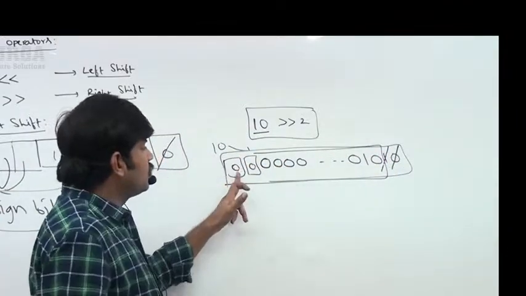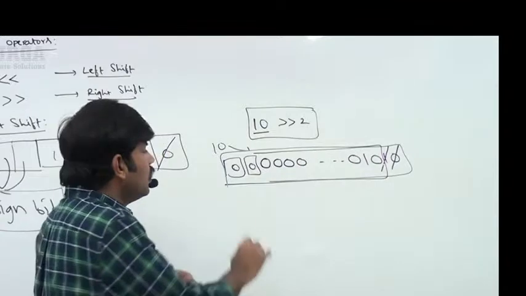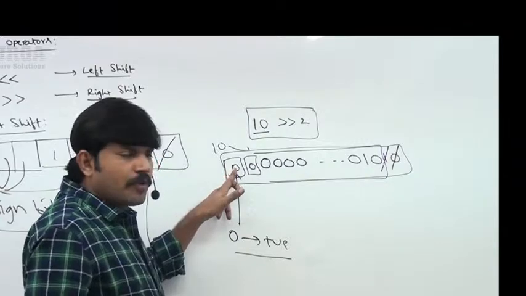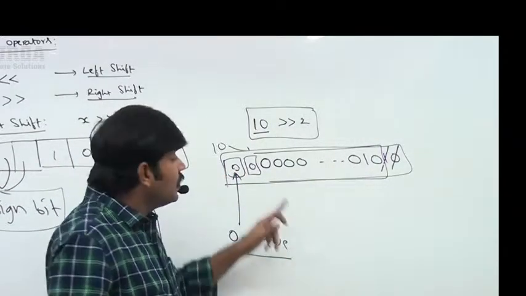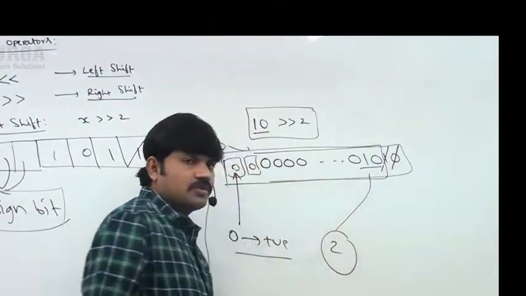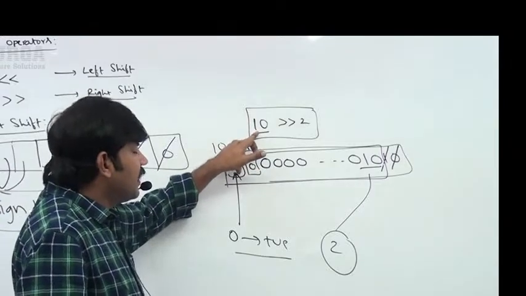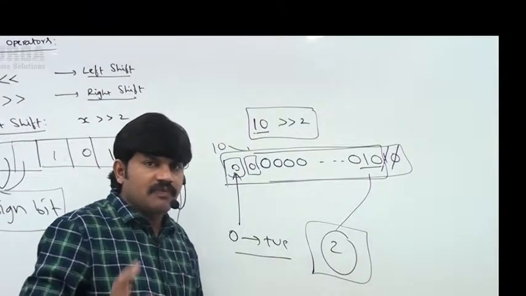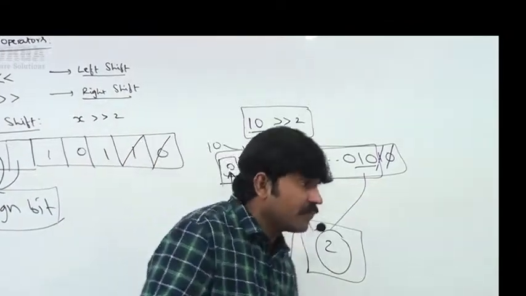What is the result? 0 0 0 0 and so on, 1 0. The most significant bit is 0, meaning a positive number. If it's a positive number, the remaining bits represent the value directly. 0 0 0 0 1 0 means its value is 2. So if I shift 10 by 2 bits to the right hand side, what output are we going to get? 2 itself is the answer. Let me cross check. Here I am taking 10 right shift 2, and the output we get is 2 itself.